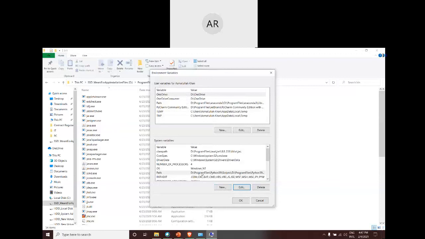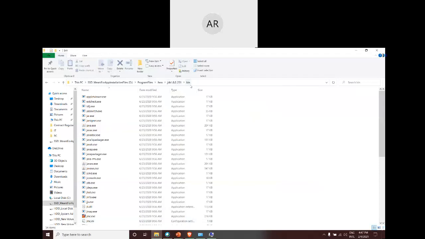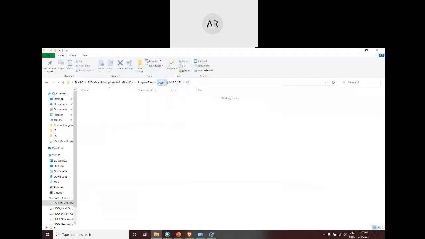Once you have done that particular addition of values, you have to create one new variable. You need to click on new and then give the name as classpath. Do remember classpath is one single word, and then what should be the value to be pasted here. Just like how we went for the bin folder, we'll go back to the Java and we'll go for JRE.